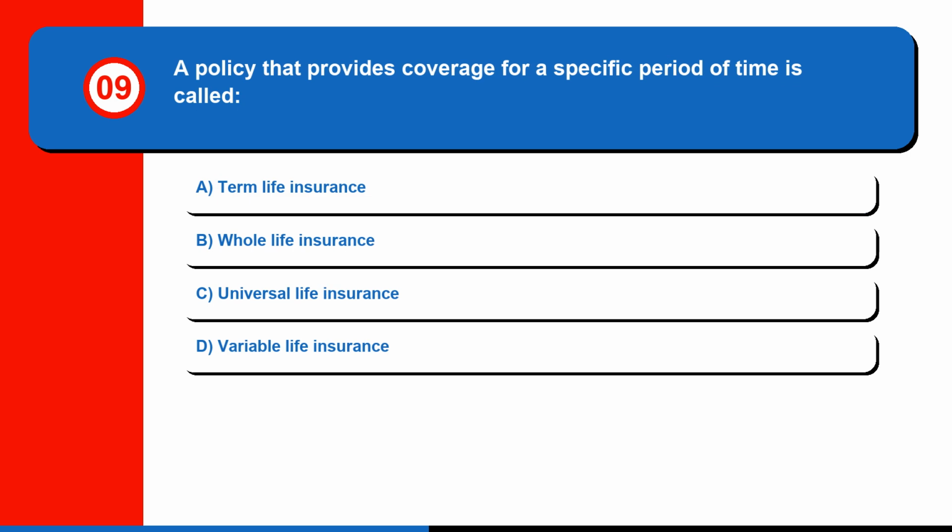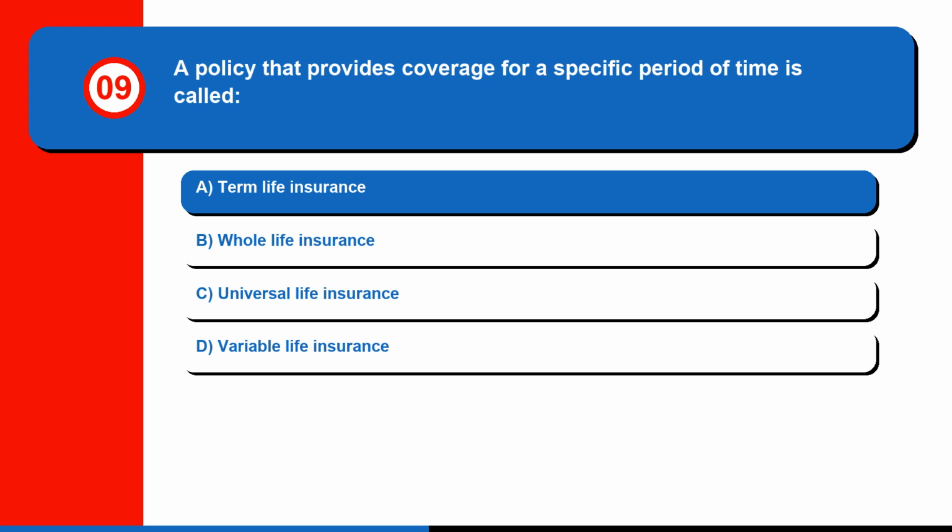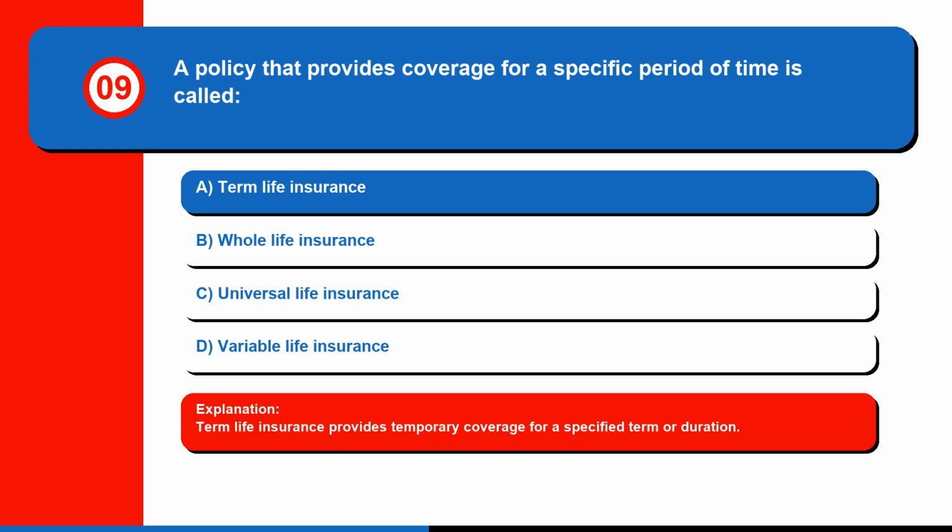Question 9. A policy that provides coverage for a specific period of time is called A. Term life insurance. B. Whole life insurance. C. Universal life insurance. Or D. Variable life insurance. The correct answer is A. Term life insurance. Term life insurance provides temporary coverage for a specified term or duration.